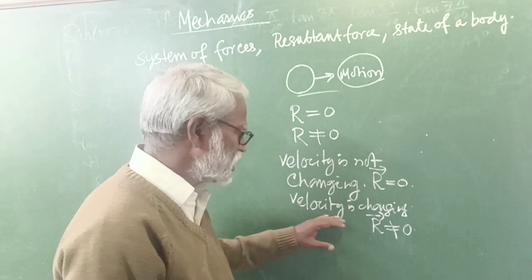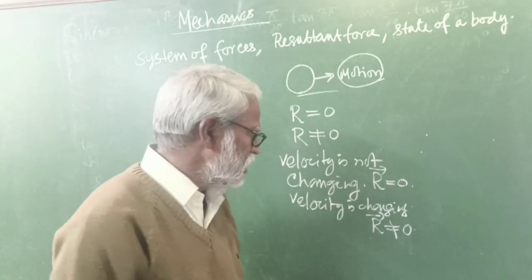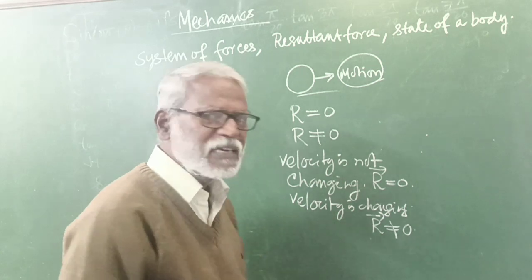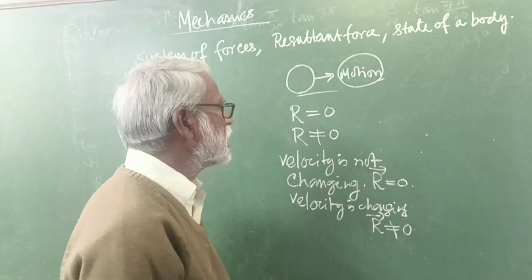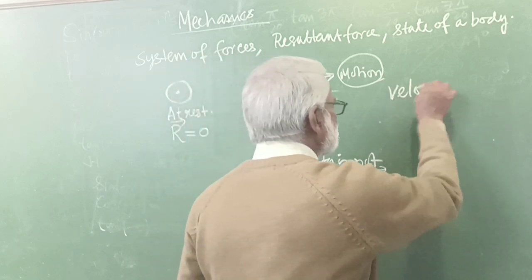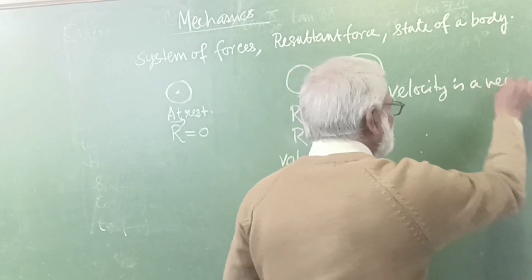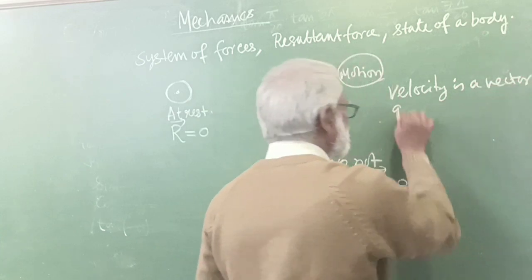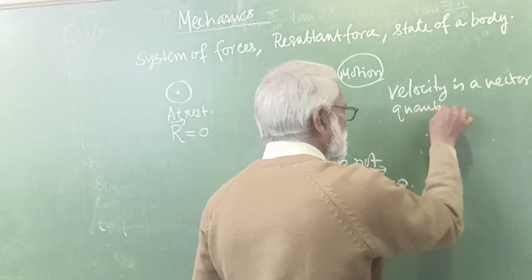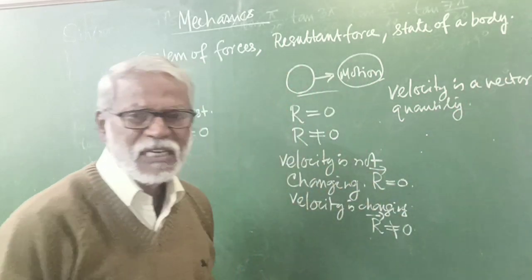And if velocity is changing, then the resultant is not 0. And you know, velocity is a vector quantity. Velocity is a what quantity? Vector quantity.